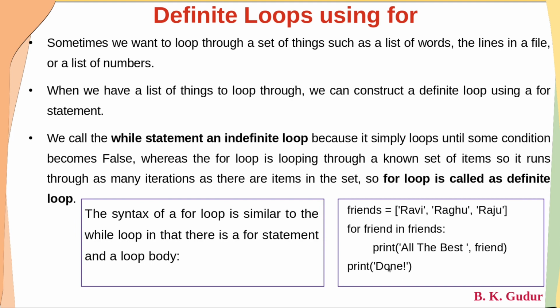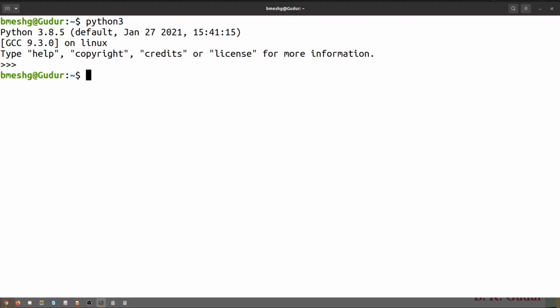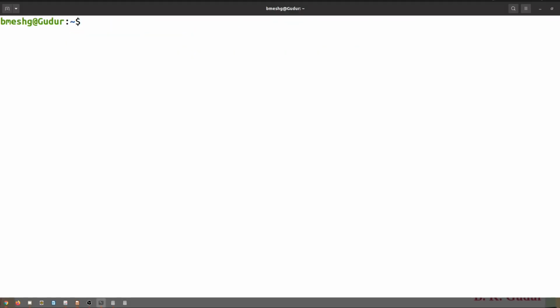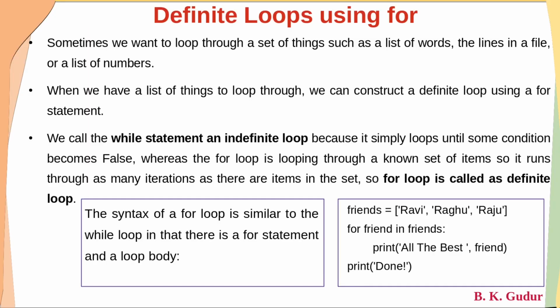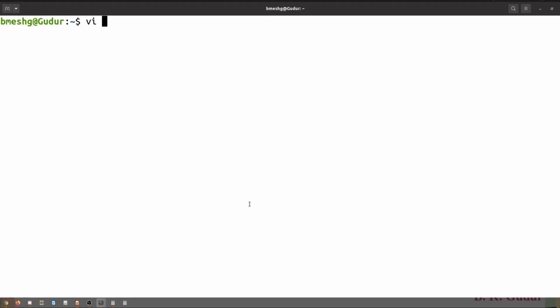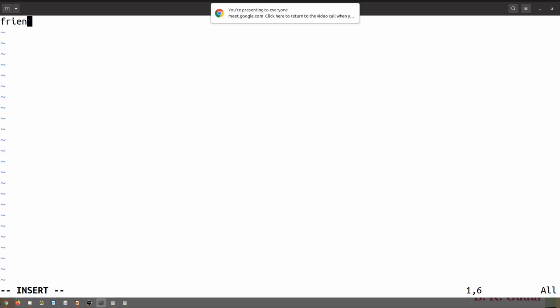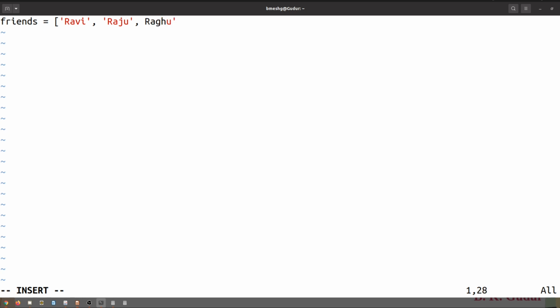If you want, dear students, I'll execute this and show. Let us write a script for this, instead of entering it in the interpreter. Let us write a script with vi, and I'll name the script for loop.py. Here let me take a variable friends, where the first item is Ravi, the second item is Raju, and the third one is Raghu. So there are 3 items in the list.